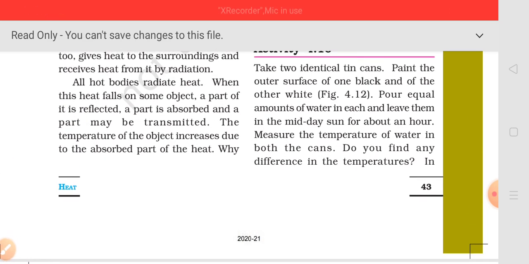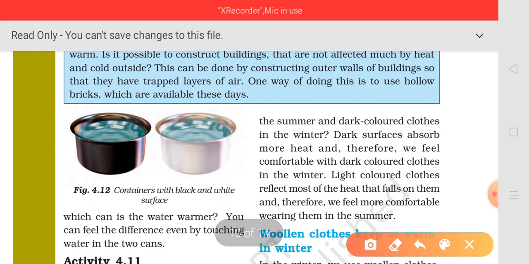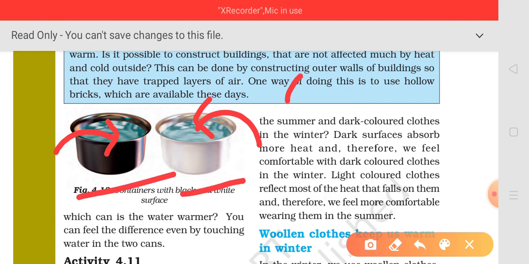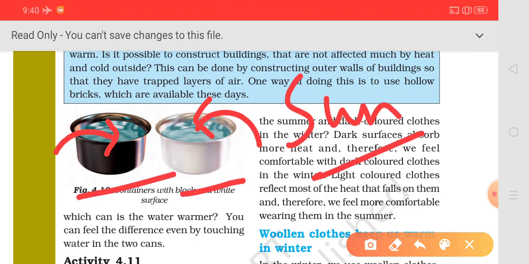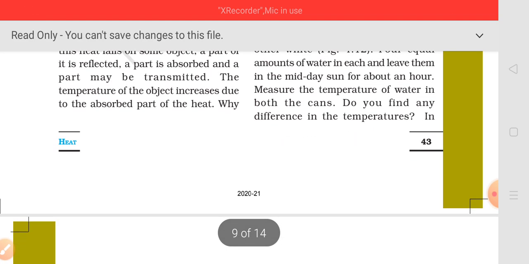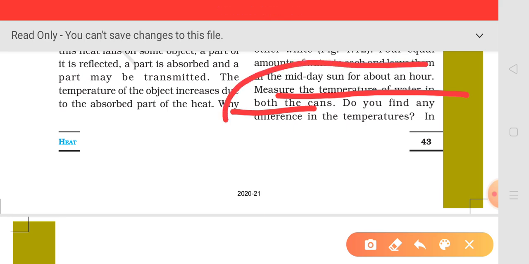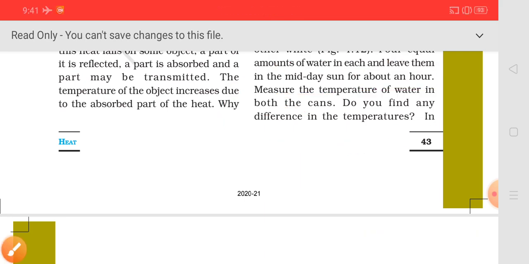Now pour an equal amount of water in each and leave them in the midday sun for about an hour. Now in these two cans you have to pour an equal amount of water, and leave them in the sunlight for an hour. When you leave these two tin cans filled with water for an hour in the sun, after one hour you have to measure the temperature of water in both the cans.